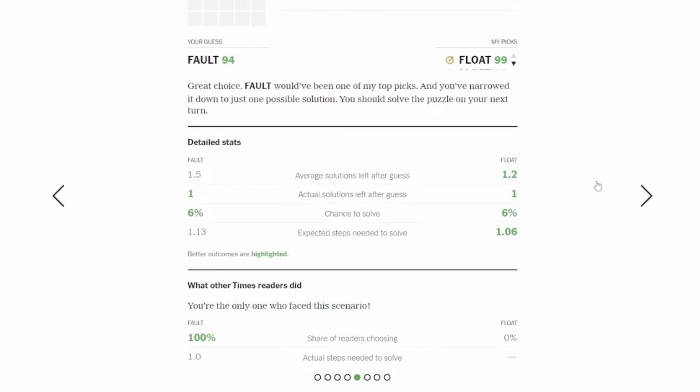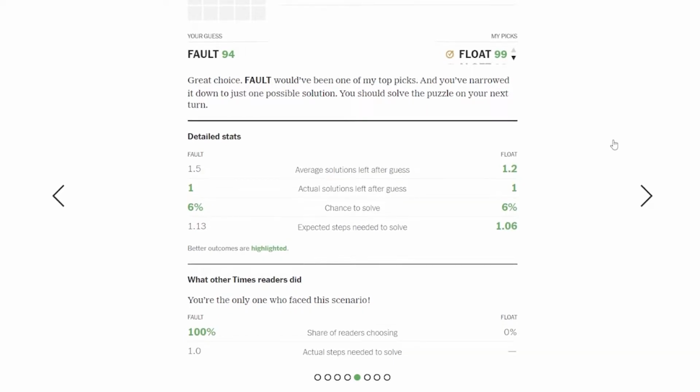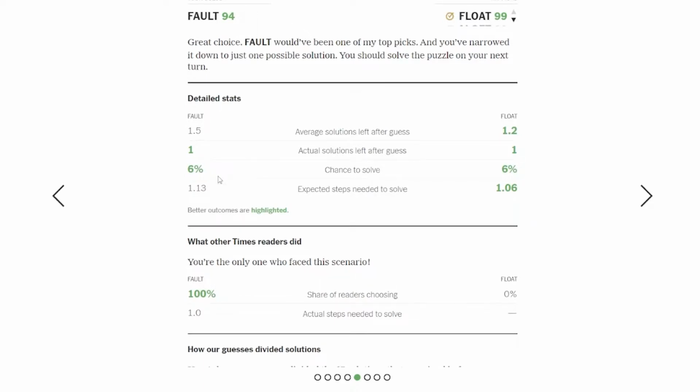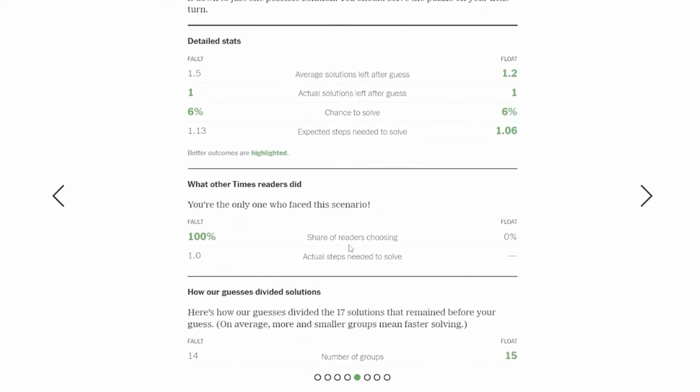Third guess, fault, says great choice. Fault would have been one of my top picks, and you've narrowed it down to just one possible solution. You should solve the puzzle on your next turn. So I'm not sure what it means by chance to solve. It says there's a 6% chance to solve. Based on what? I mean, there's only a 6% chance of me thinking of the correct solution? I don't know. What other times readers did.